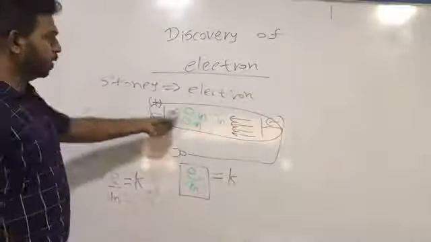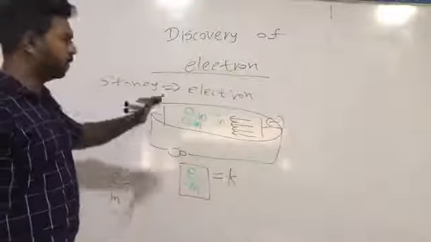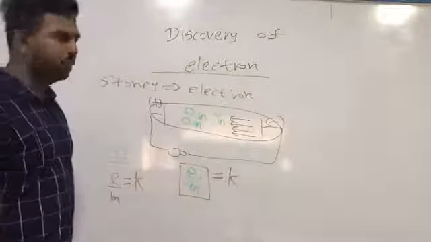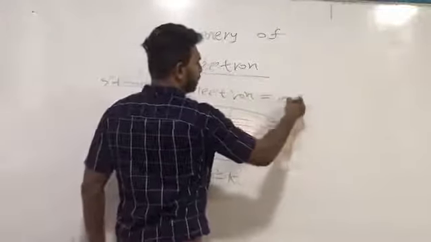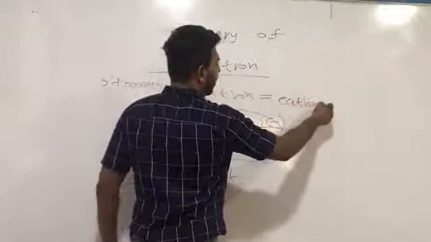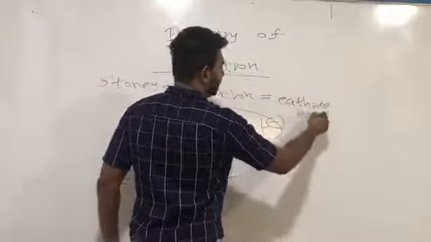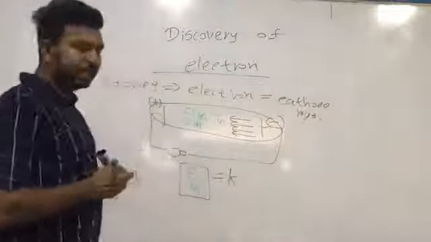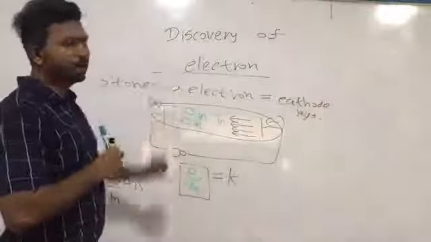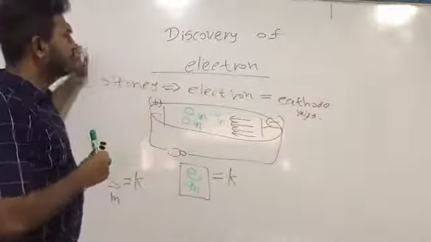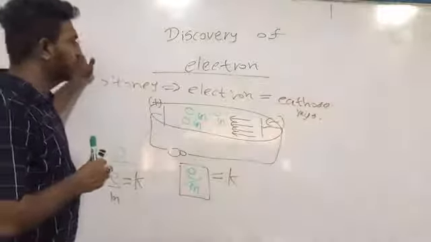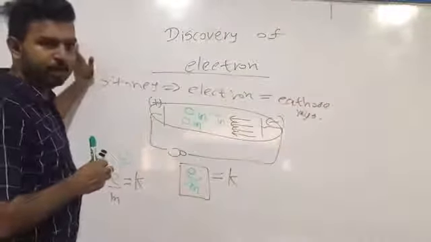Since cathode rays are independent of the gas inside the cathode ray tube, cathode rays are equal to electrons. So Thomson believed that cathode rays are the electrons. So this is the experiment of the discovery of the electron.